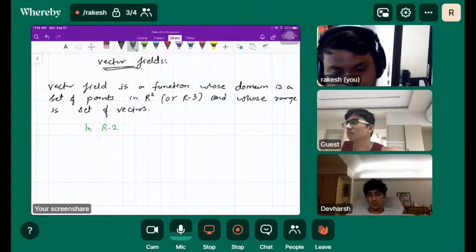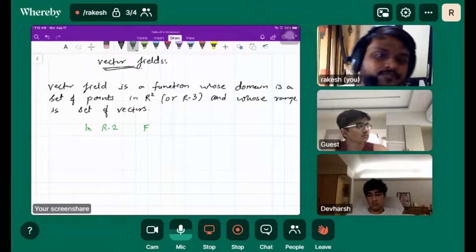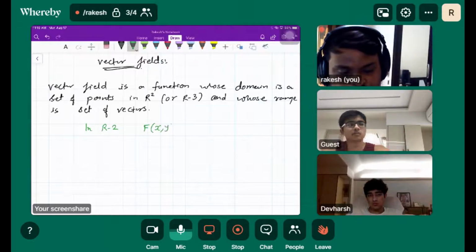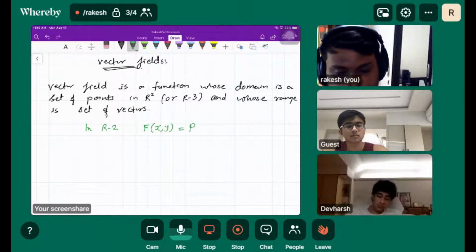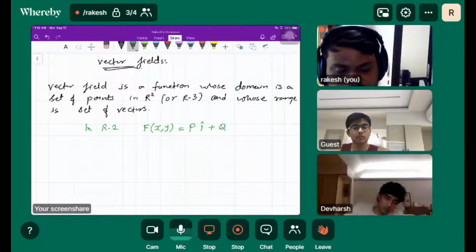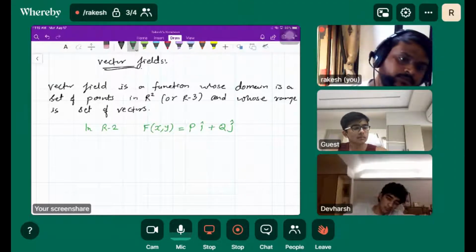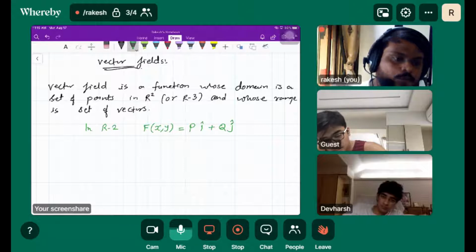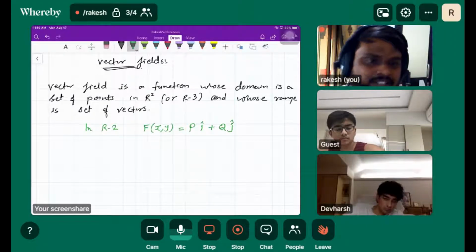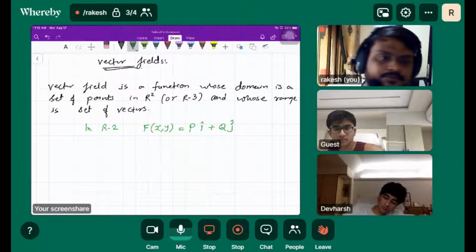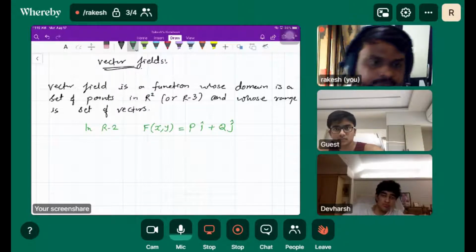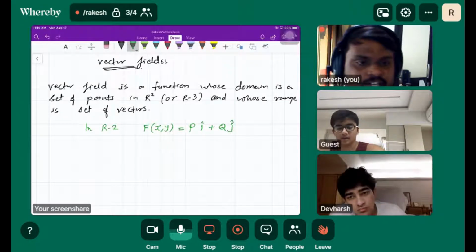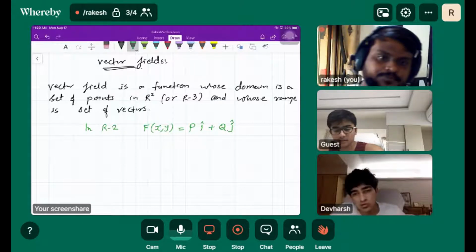You can write this definition in short. In R2, how do we write a vector field? It can be written as capital F of x comma y is equal to P i cap plus Q j cap. This is a vector whose components are P and Q. P is the x component and Q is the y component.